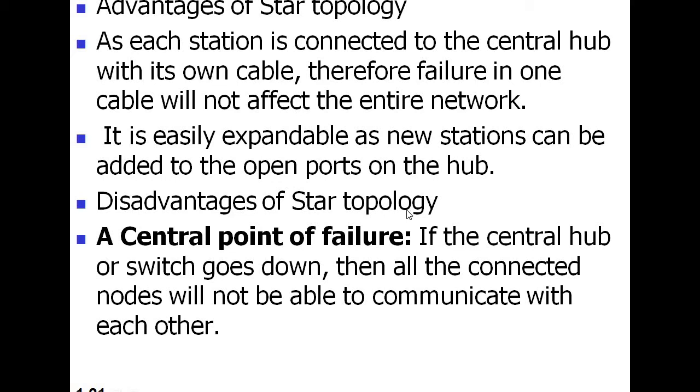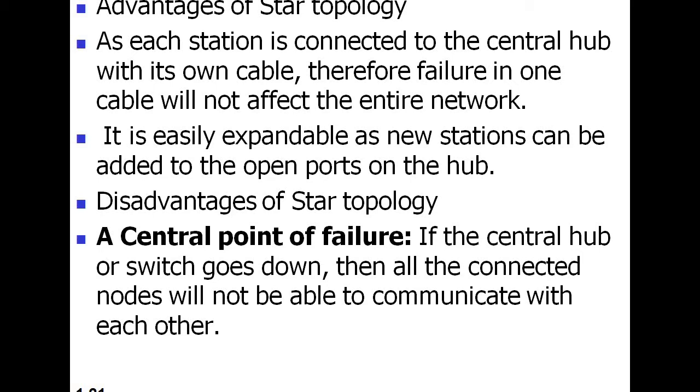The disadvantage is, if the central hub or switch goes down, then all the connected nodes will not be able to communicate with each other, because all the client computers are totally dependent on the central computer or hub. So this is all about star topology.